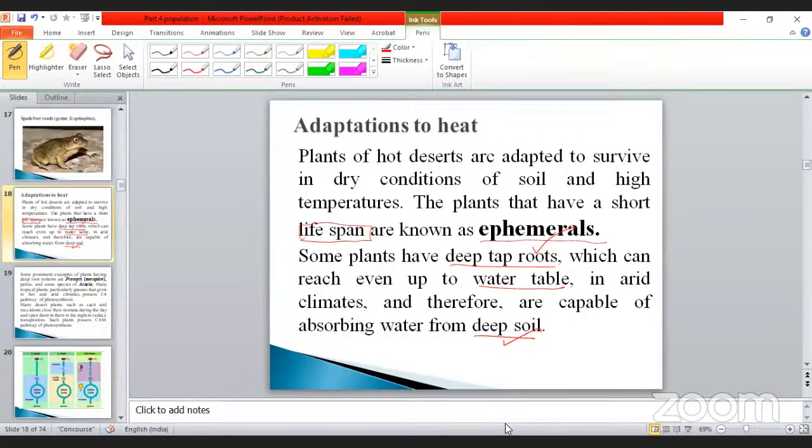The root penetrates up to 100 or 50 meters inside the soil, so it can absorb water from the water bed far below, which can easily be absorbed by the root in that particular plant. These are the adaptations to heat also.